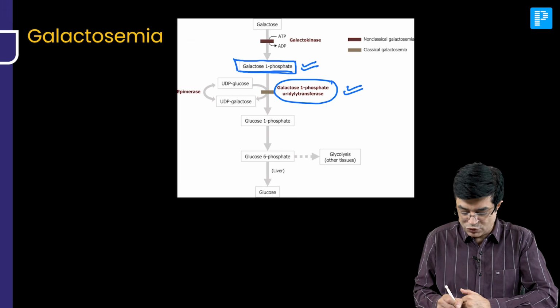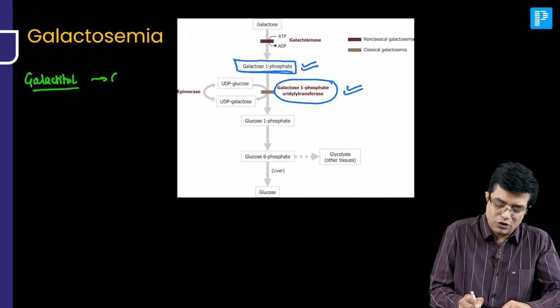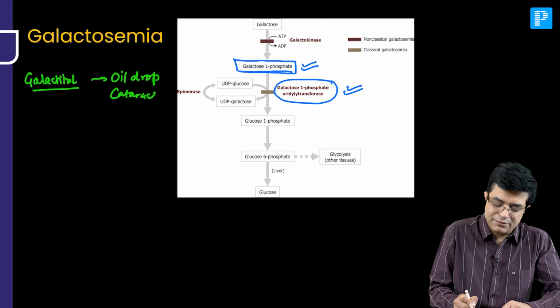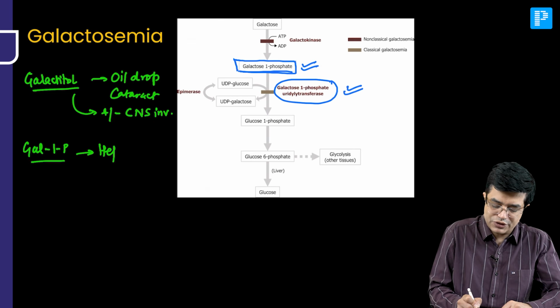So remember some 2 or 3 points about galactosemia. Galactitol is responsible for producing oil drop cataract. It can also rarely lead to CNS involvement. However, galactose 1-phosphate is the one which is responsible for hepatotoxicity and some degree of renal toxicity also. And the risk of E. coli sepsis is significantly raised in galactosemia.